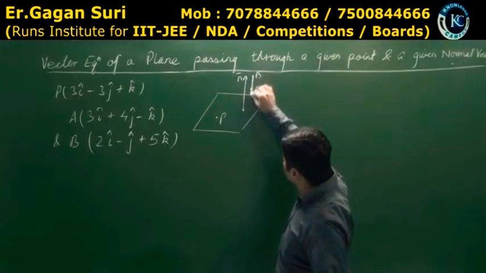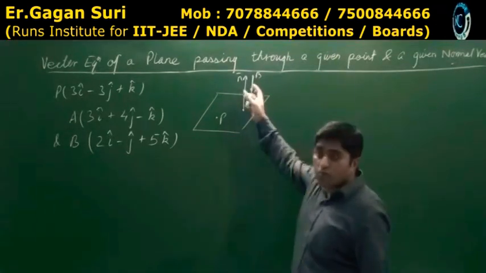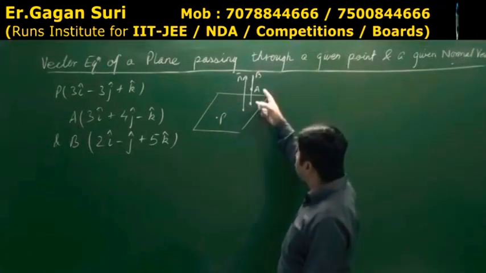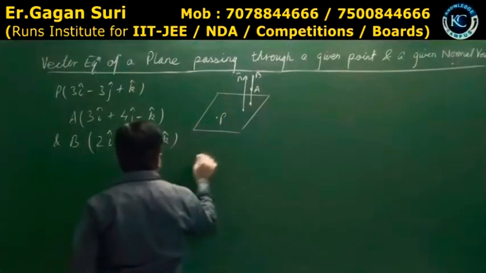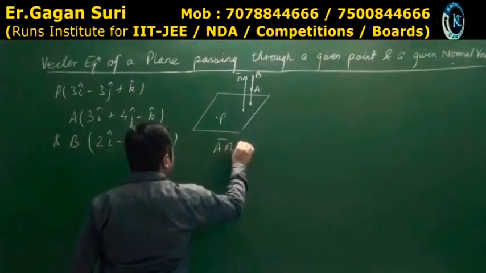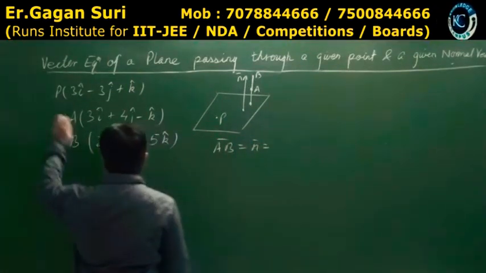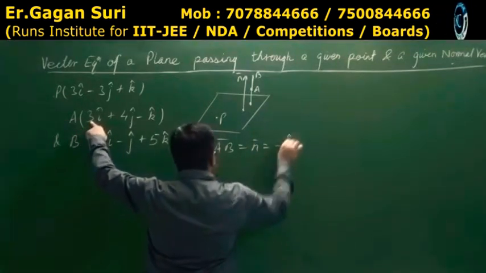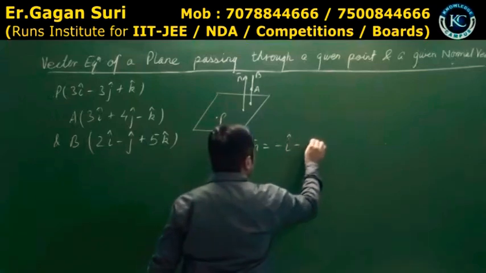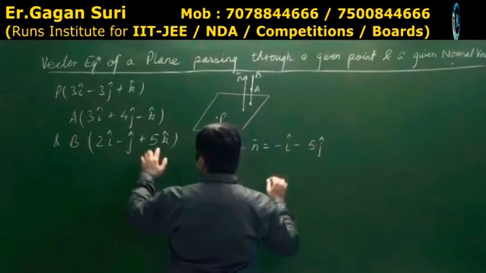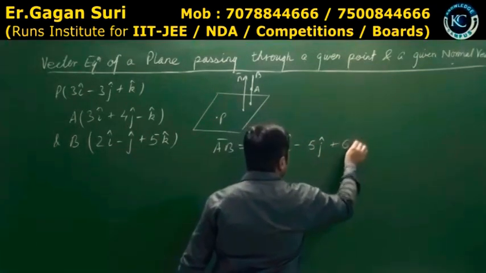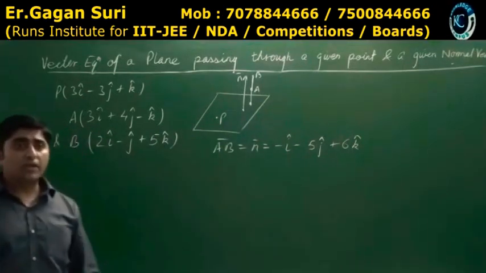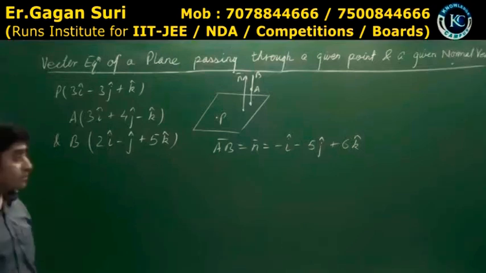Okay, I can convert this also. This can be the normal or normal can be somewhere else. Is that clear? ठीक है, तो AB vector निकालूंगा. What is AB vector? AB vector I think as normal vector which is B minus A, which can be minus i, then minus 5j and plus 6k. You can take it in the reverse order also, it's your business. Makes no difference. Is that clear?